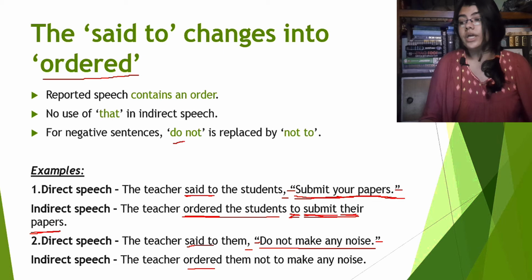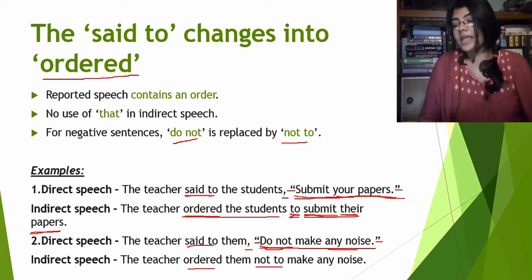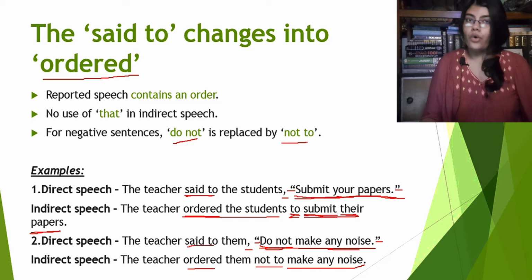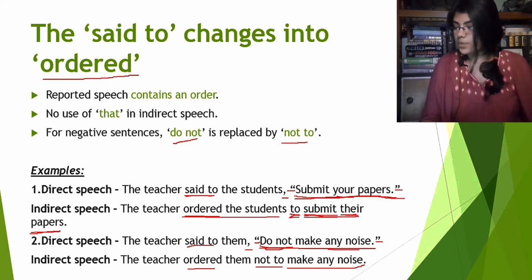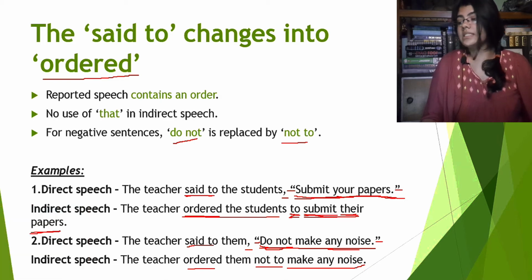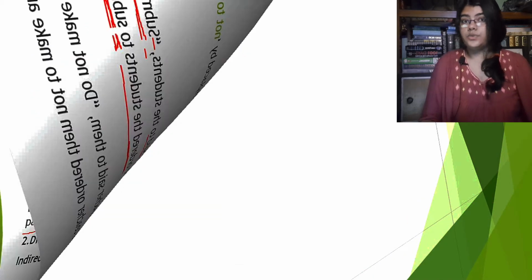So we saw here that do not is replaced by not to. So here the do not will be replaced by not to here. Now make any noise will be exactly how it is, make any noise. So that's all for this one. Now let's see the next one.